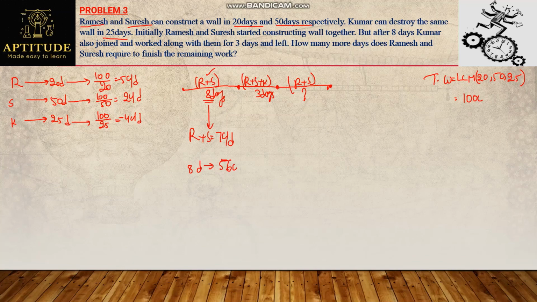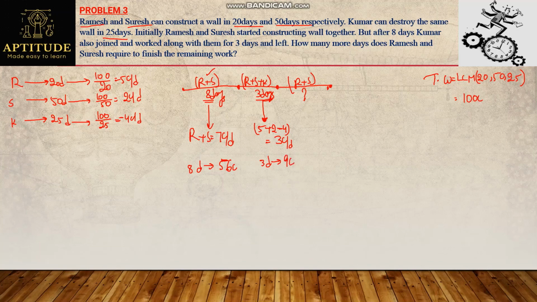And here, Ramesh, Suresh and Kumar work for 3 days. So Ramesh, Suresh and Kumar also joined with them. So how many chocolates can all 3 of them eat? Ramesh and Suresh can eat 5 plus 2. But Kumar is adding some more chocolates. I will assume it as negative, that is negative efficiency. So which means 7 minus 4, 3 chocolates. So if they are all working together, they can finish only 3 chocolates in one day. And now they work for 3 days. In 3 days, how many chocolates can they finish? 3 into 3, that is 9 chocolates.